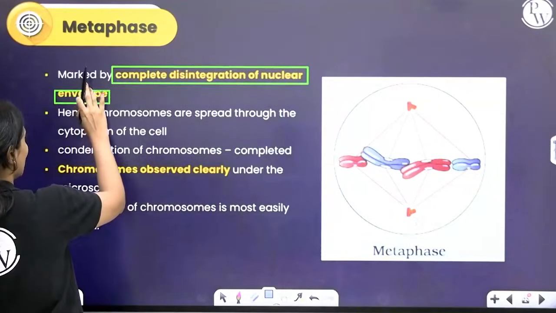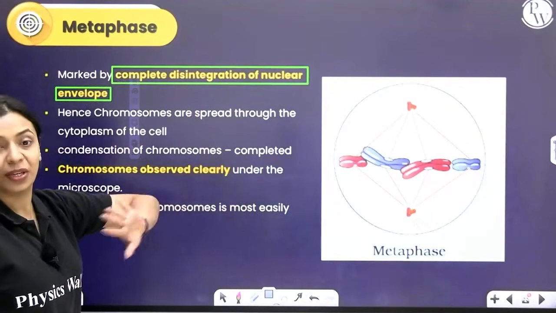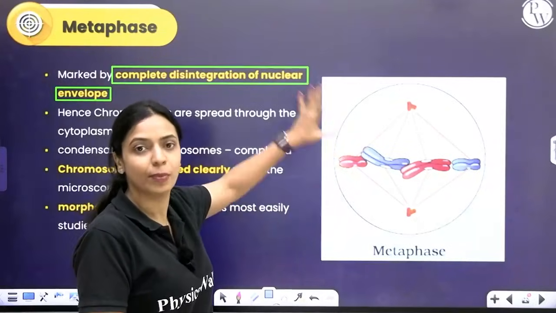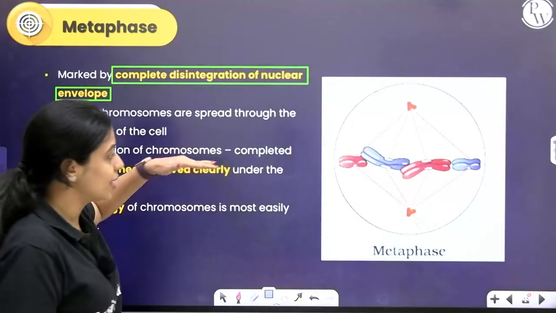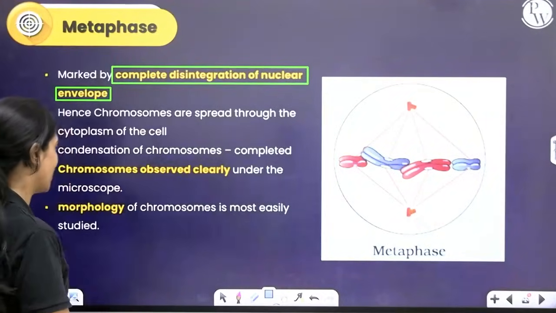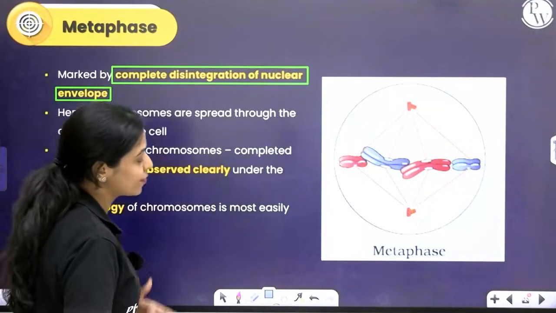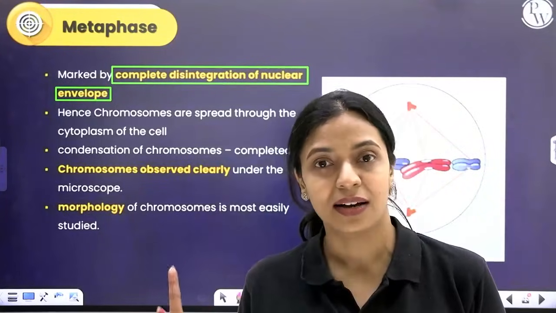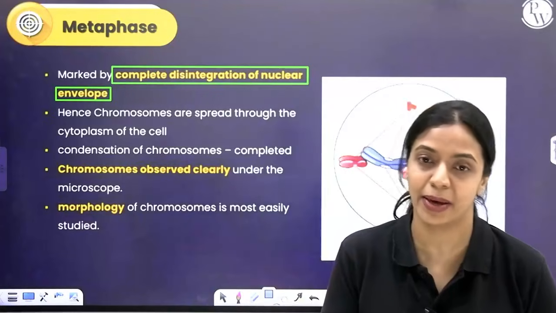Okay, so now chromosomes are spread through the cytoplasm of the cell. Condensation would be complete. It started condensation in prophase. Right now it's maximum compaction, very short compact chromosomes would have formed. They will arrange themselves at the center of the cell, which we call the equatorial plate. Right now, it is this phase in which if you have to study chromosomes, you can study very well, because here their morphology, their number, all of that is very clearly visible under the microscope.